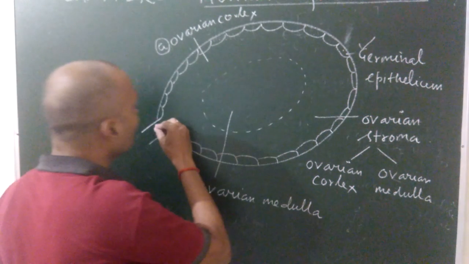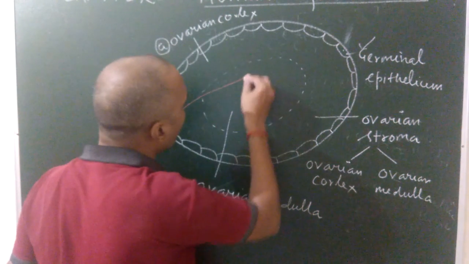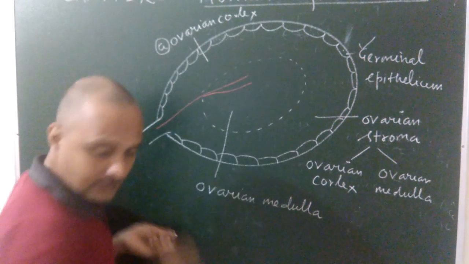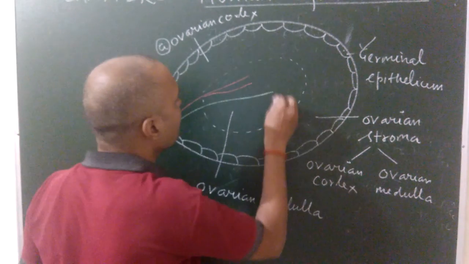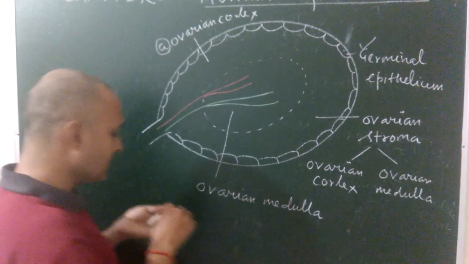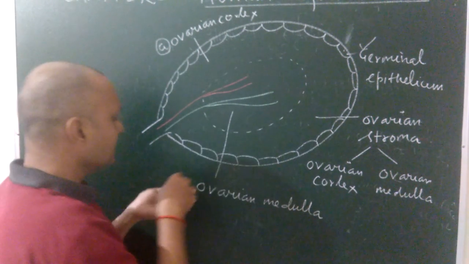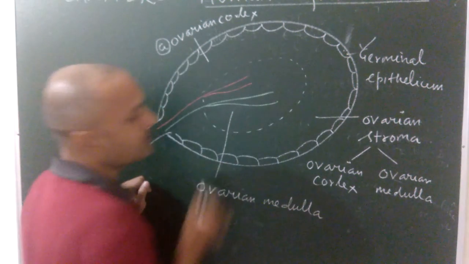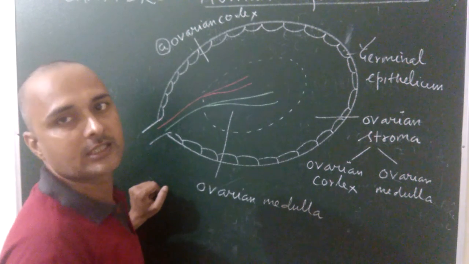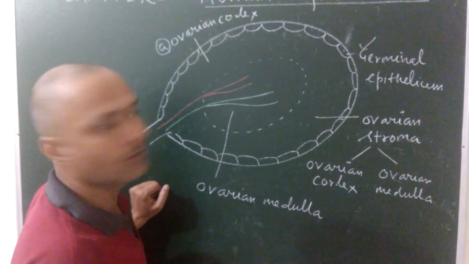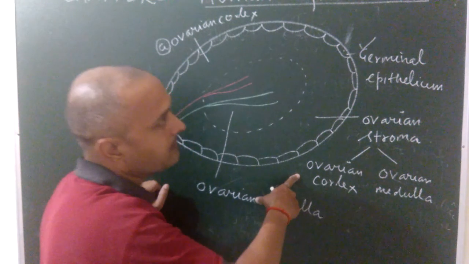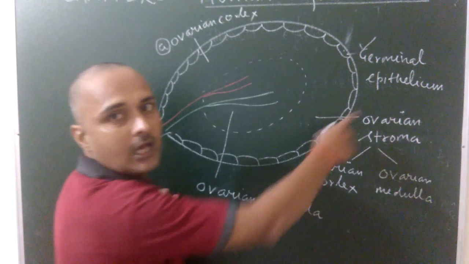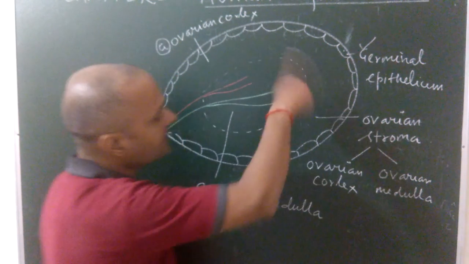The ovarian medulla receives blood vessels, whereas in the ovarian cortex the process of oogenesis and the development of follicles takes place. This is the structure of the ovary.